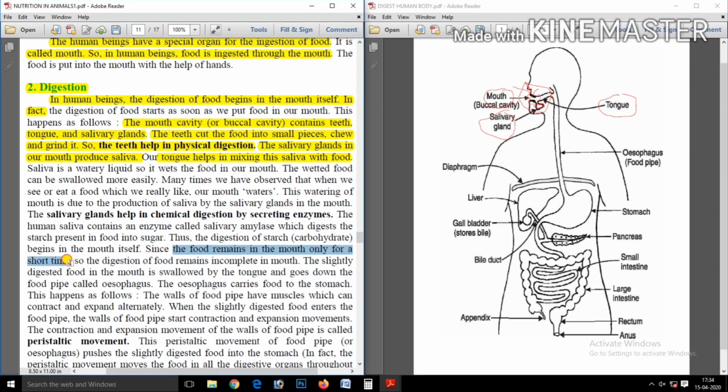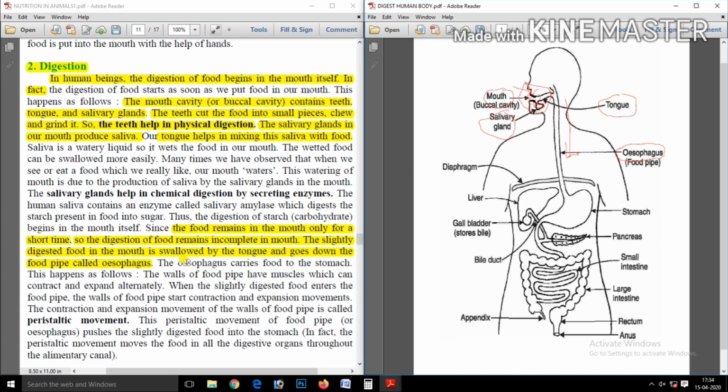Now the partially digested food remains only for a short time in the buccal cavity or mouth. It is further pushed to the esophagus, or food pipe. The food goes from the mouth to the esophagus like a wave movement. See here the wave movement. This movement is called peristaltic movement. The contraction and expansion movement of the wall of the food pipe is called peristaltic movement. In this way food comes into the esophagus.